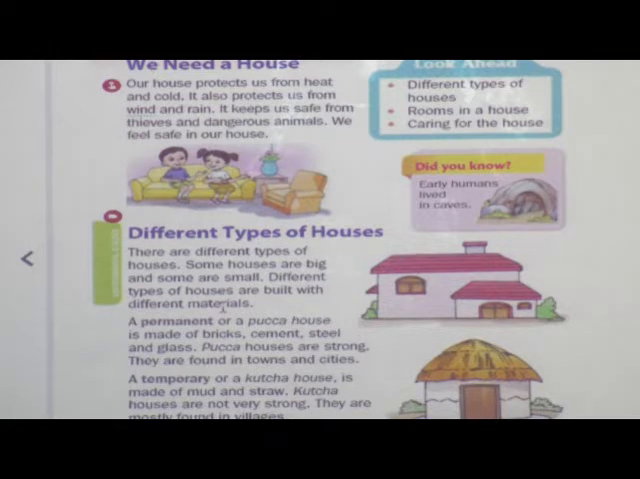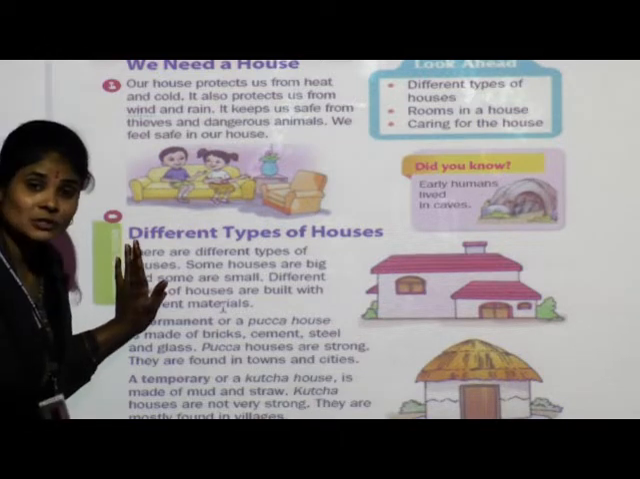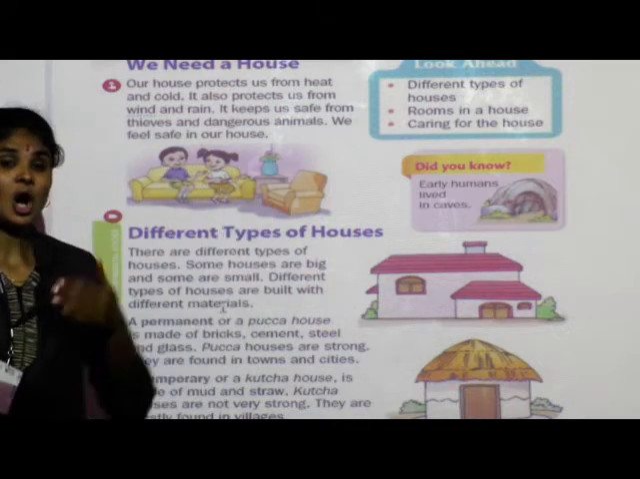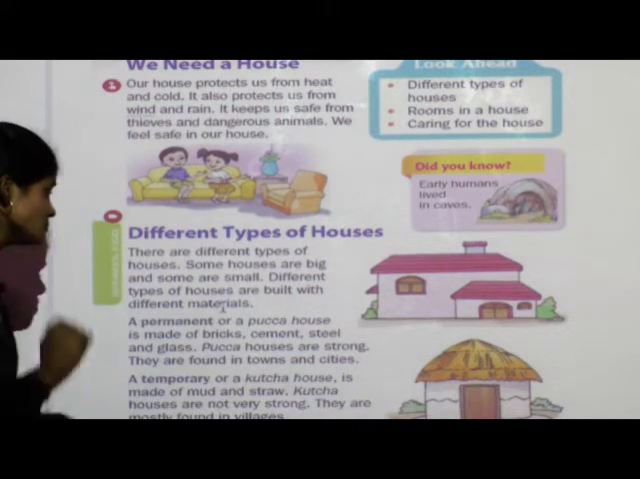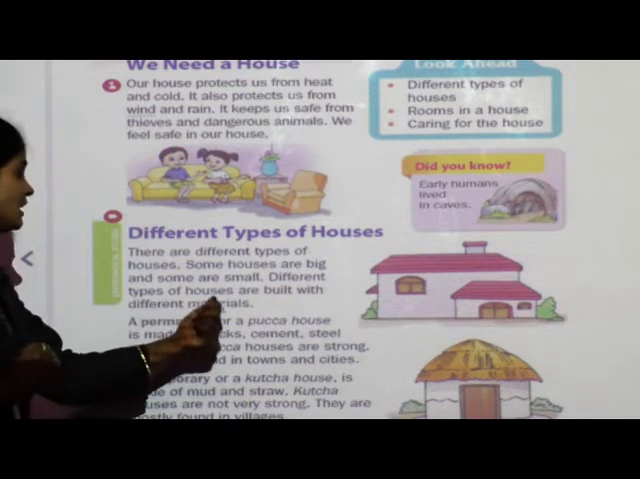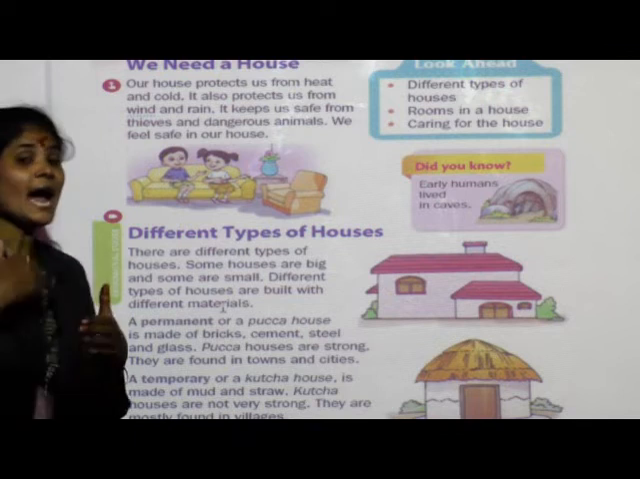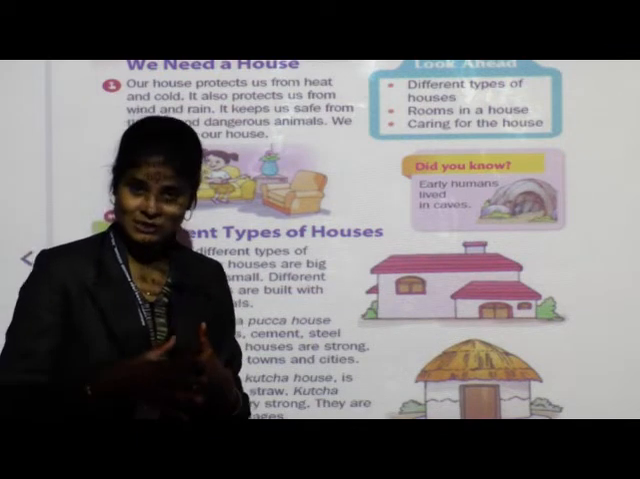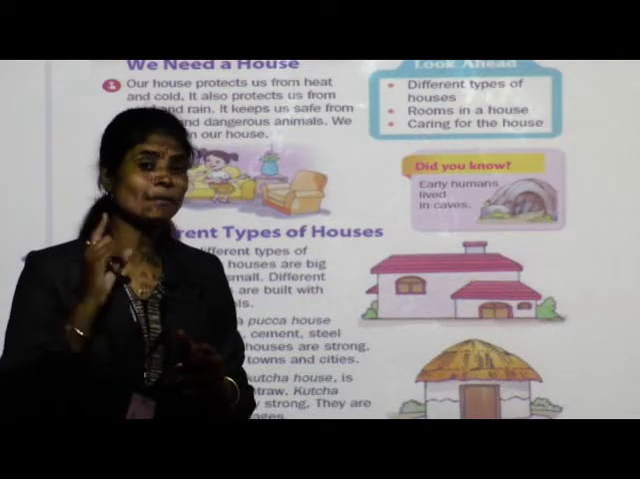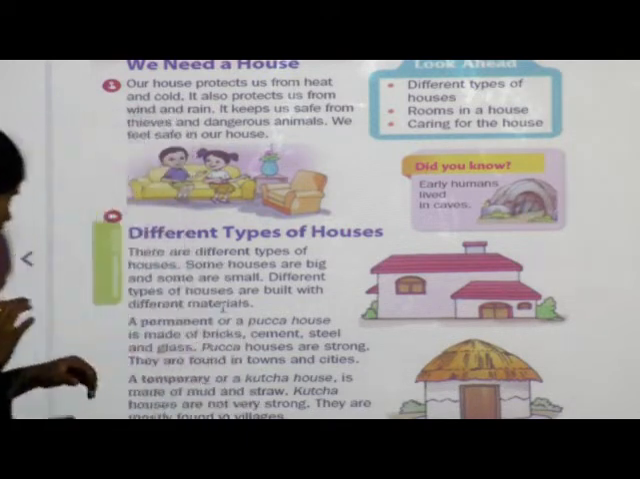See children, there are different types of houses. Some houses are big or some houses are very small. Different types of houses are built with different material. According to the type of houses, we use different types of material to build a particular house.